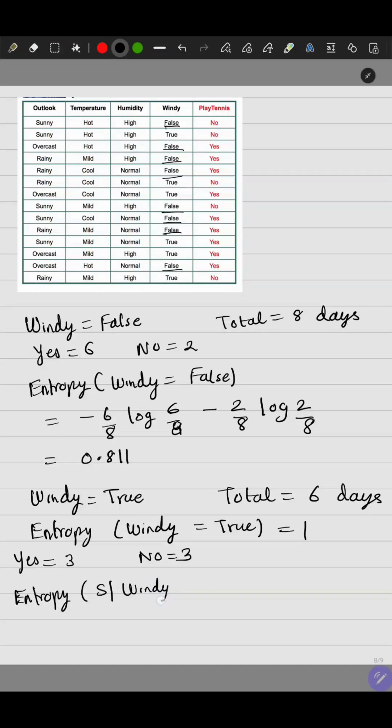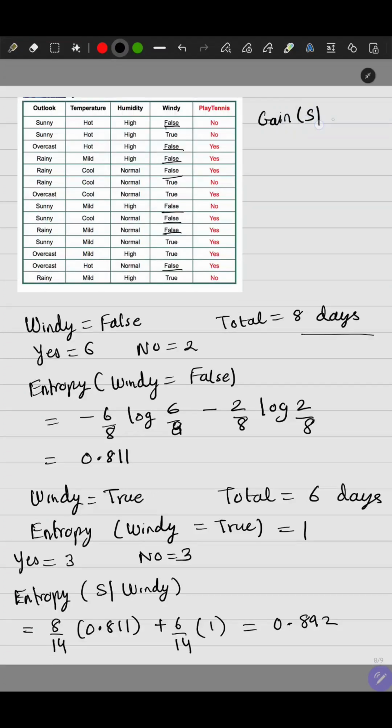So this is 1, and therefore the weighted entropy of the data set S when windy is used as the splitting attribute is the weight of windy equal to false, which is 8 out of 14, right? On 8 out of 14 days it is windy equal to false, multiplied by the entropy 0.811, plus 6 out of 14 days the entropy is 1. So this value will be 0.892. And so the information gain on the entire data set when we use windy as the splitting attribute is 0.94 minus 0.892, which is 0.048.